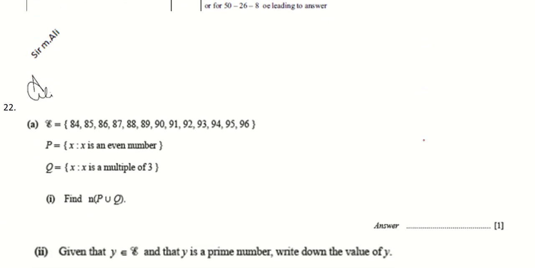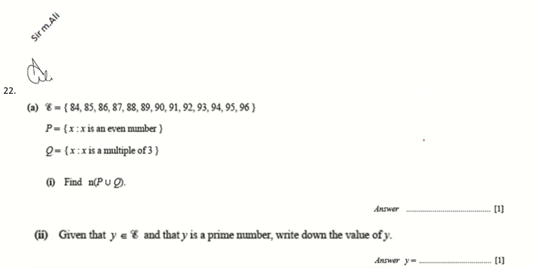Now question number 22, in which we have the universal set from 82 to 96 inclusive, and the set P consists of even numbers, which are divisible by 2.